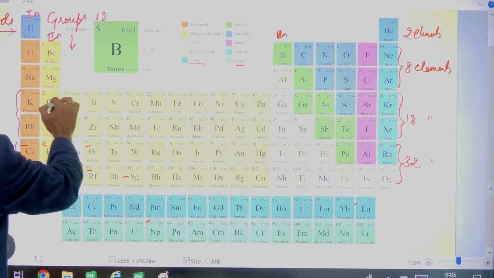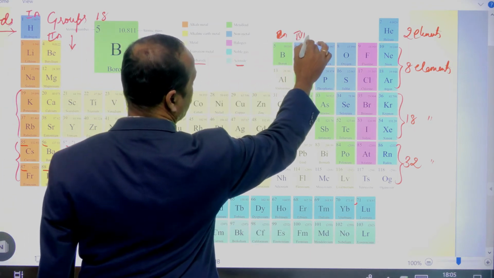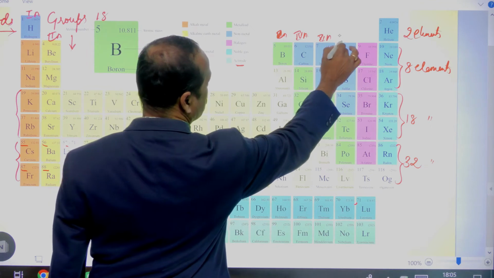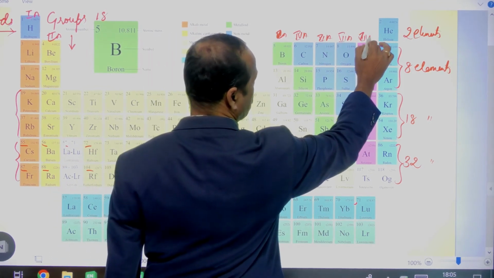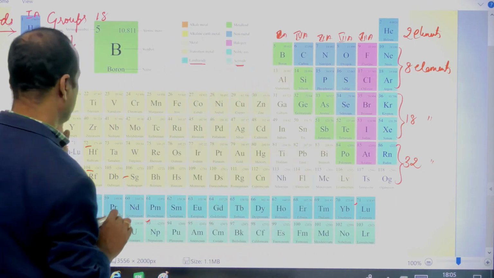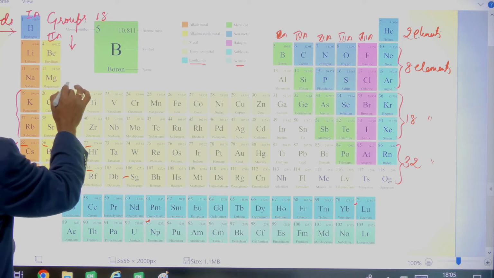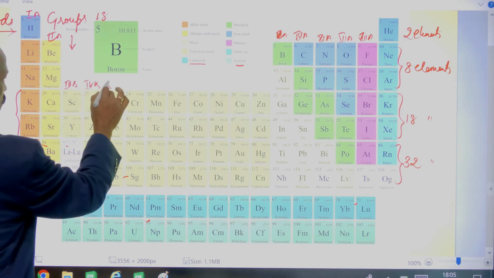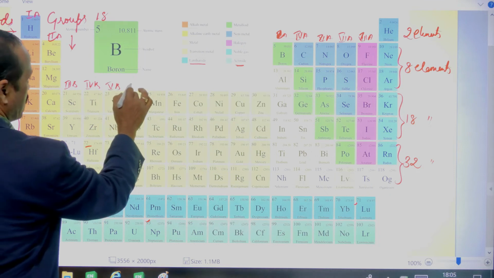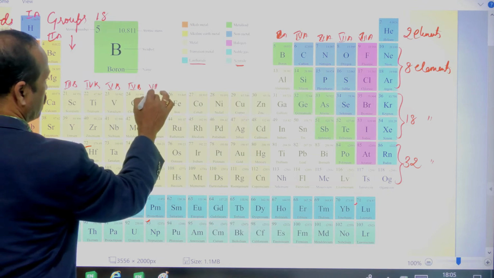A, this is called 2A, this is called 3A, this is called 4A, this is called 5A, this is called 6A, this is called 7A. Okay, so 7A. Now here you see, in the middle we left 10. So here this is called the third B, fourth B, fifth B, sixth B, seventh B, and here you